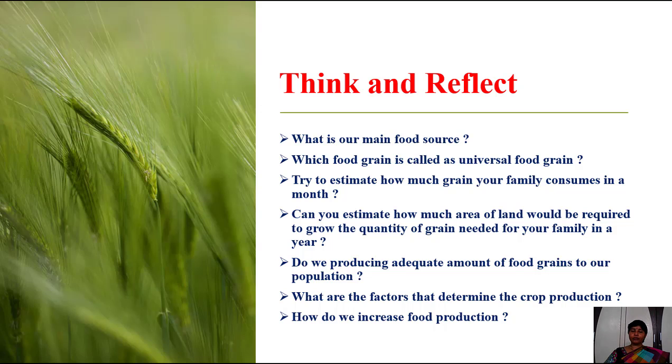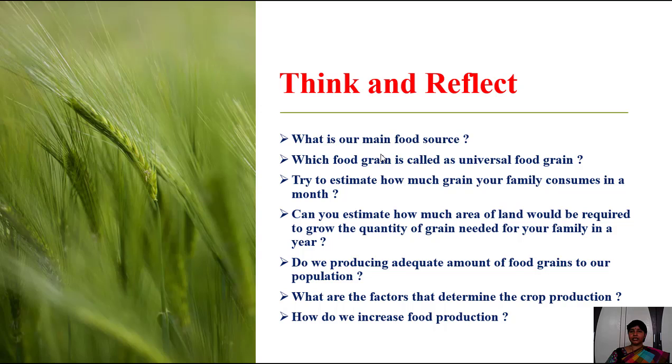Before entering into the topic, please think and reflect. What is our main food source? That means through which living or non-living organisms we are getting food.